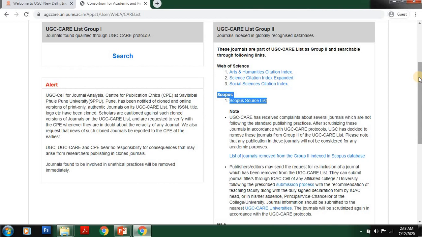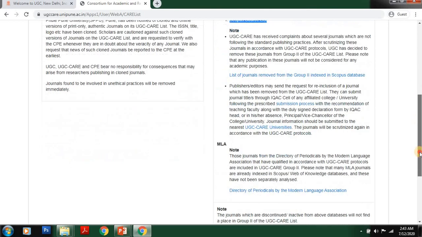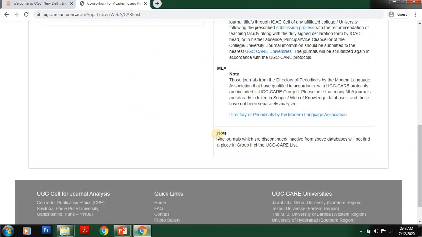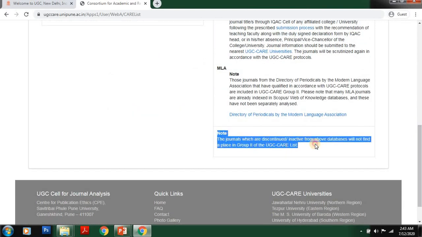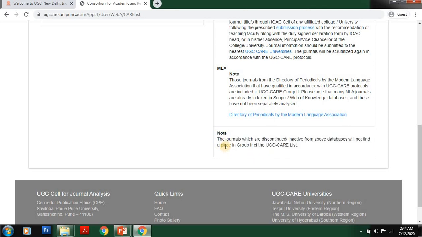Another important thing is also given on the UGC CARE list website. Just scroll down. Kindly read this twice or thrice. It is given very clearly. See here, I read it: the journals which are discontinued or inactive from the above databases will not find a place in Group 2 of the UGC CARE list.